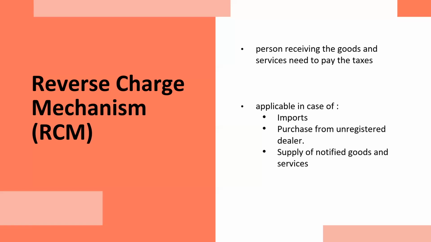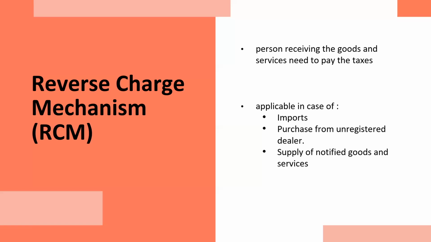Let's say Amitabh Bachchan has charged 1 crore rupees for doing the advertisement. 1 crore plus 18% GST. So it would be 1 crore 18 lakh, sorry. So 18 lakh is the tax amount. In the normal case, the supplier, which is Amitabh Bachchan, is supposed to collect 1 crore 18 lakh from Just Dial, and he is supposed to submit 18 lakh to the government.